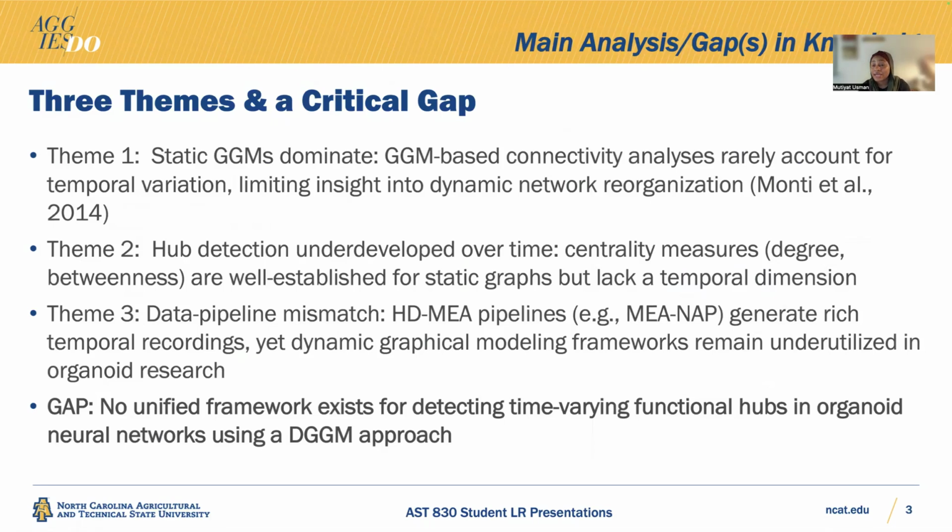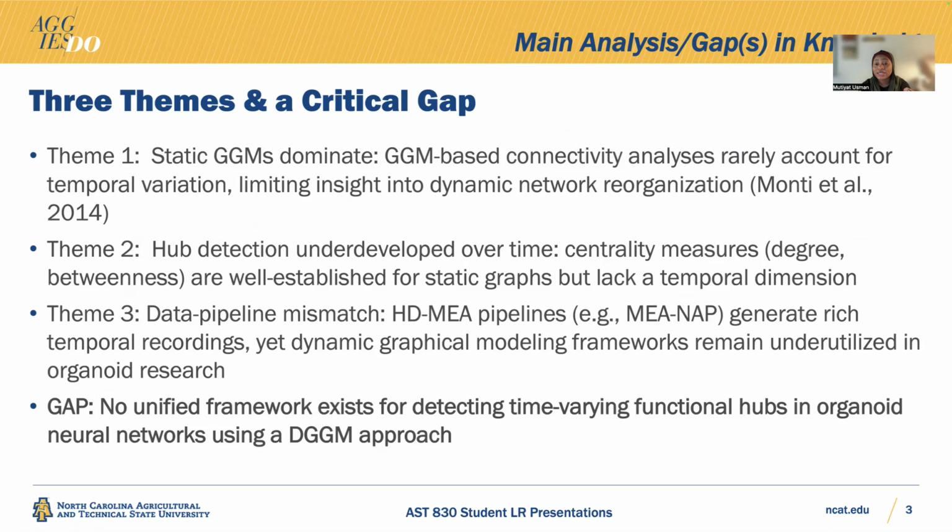All right, let's move on. Let's talk about the main analysis and gap in knowledge. I've done a rigorous literature review on this work, and we're going to be looking at three main critical gaps. When I say Gaussian graphical models, that's the GGM, which I'll be using. Static GGMs have not properly accounted for temporal variation, which limits insight into dynamic network reorganization. This was proposed by Monti et al. The second is understanding hub detection itself. A hub means one of the most important nodes in the brain.